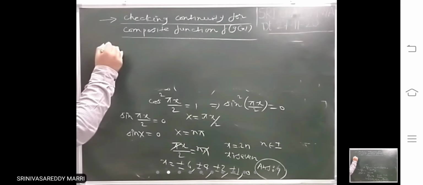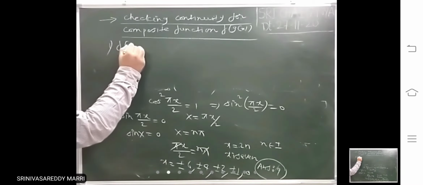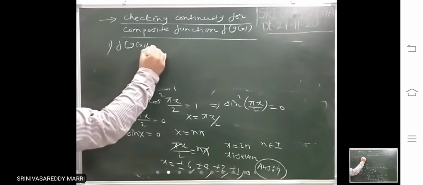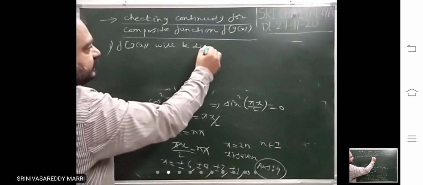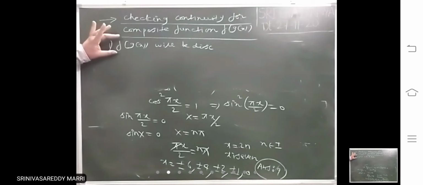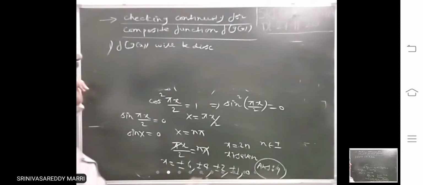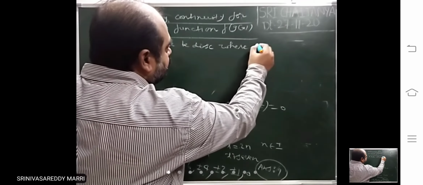Look at one thing: f of g of x will be discontinuous where g of x will become infinity.